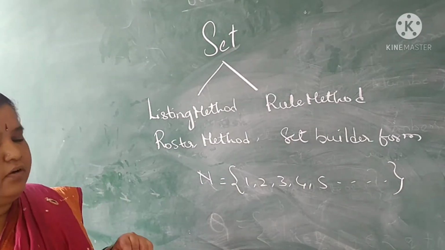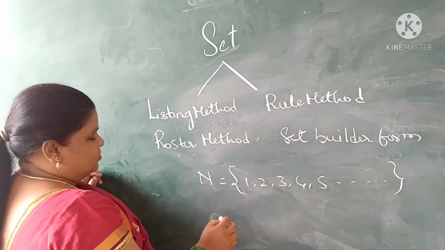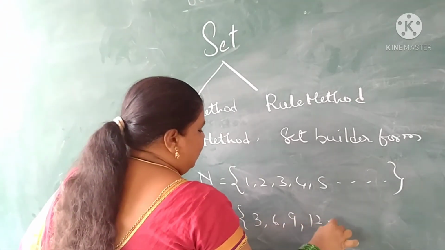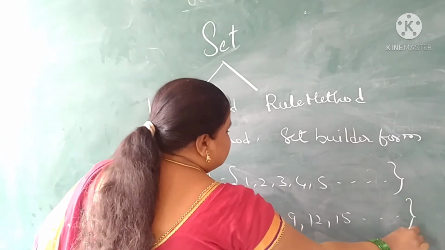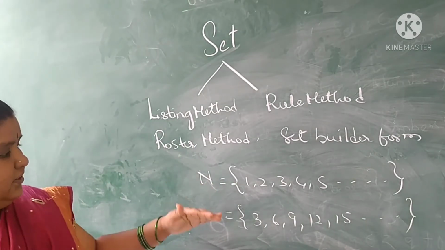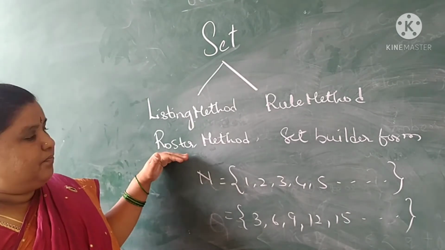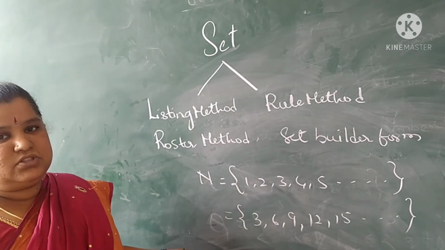Or multiples of 3: you can write 3, 6, 9, 12, 15, and so on. This form we will call listing form or roster form.